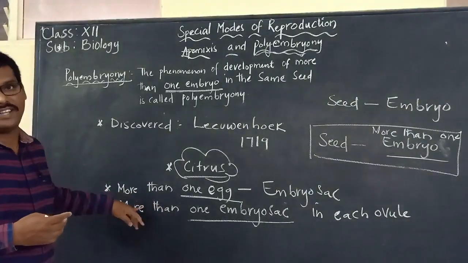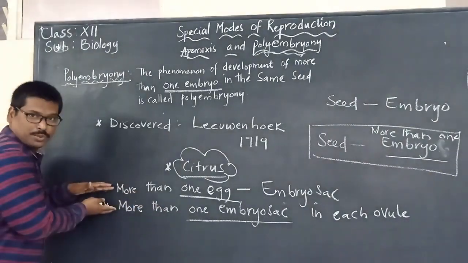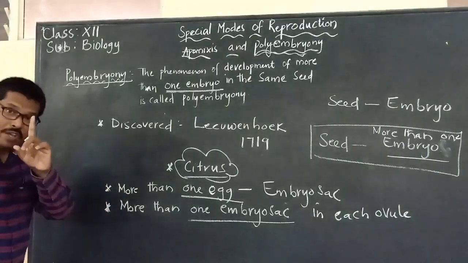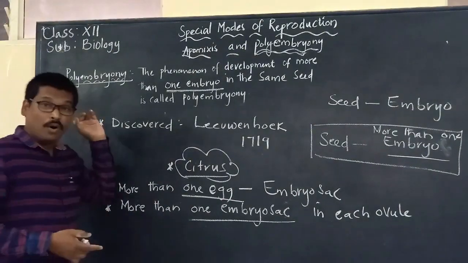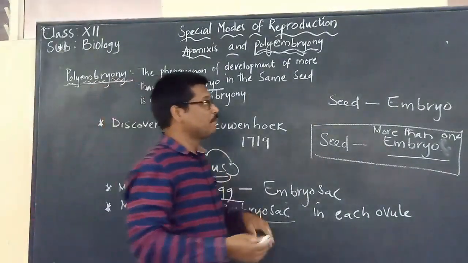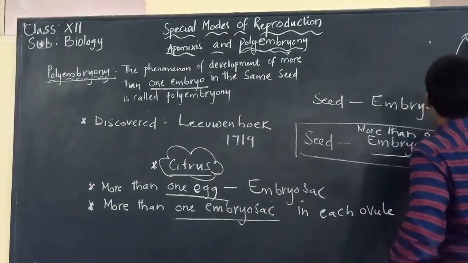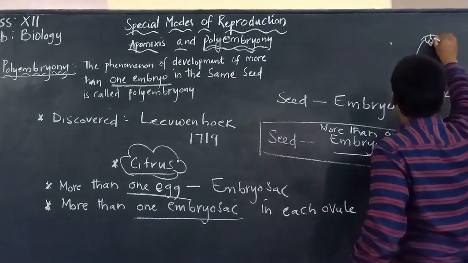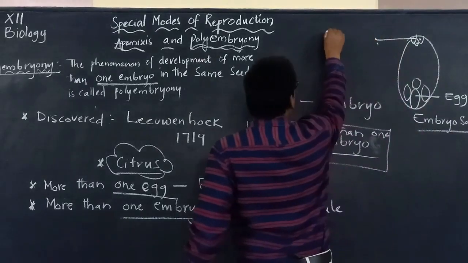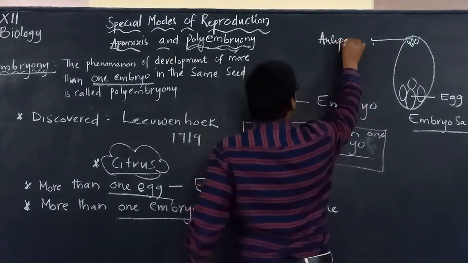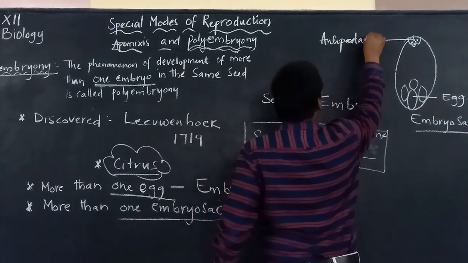This is another reason. Apart from these two, we should also remember that polyembryony may take place because of the three antipodal cells. We know these are at the chalazal region of the embryo sac, the antipodal cells.